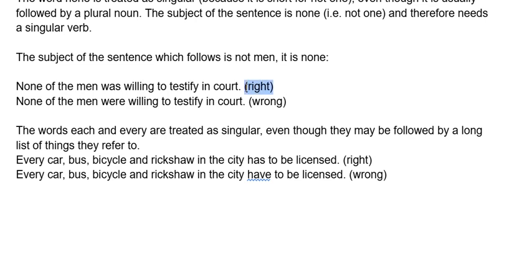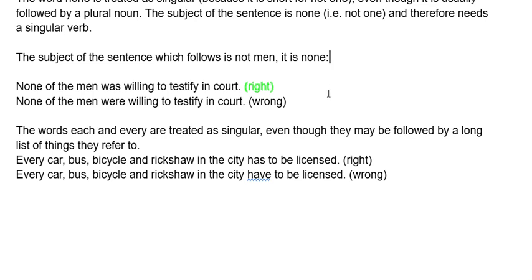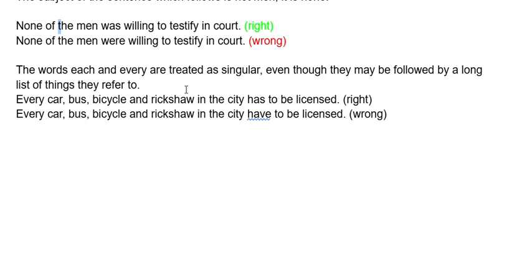So this is the right example. And none of the men were willing to testify in court, this is the wrong statement. So we have to keep this in mind. Here the subject is none, so was is correct.